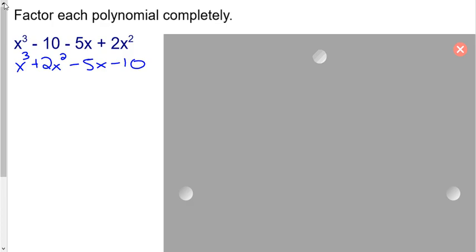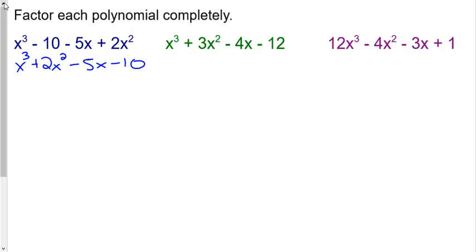Once it is in standard form, you are going to group the first 2, last 2, and factor out the GCF. So I would like you to pause the video and do the factoring by grouping for each of the next 3 problems.